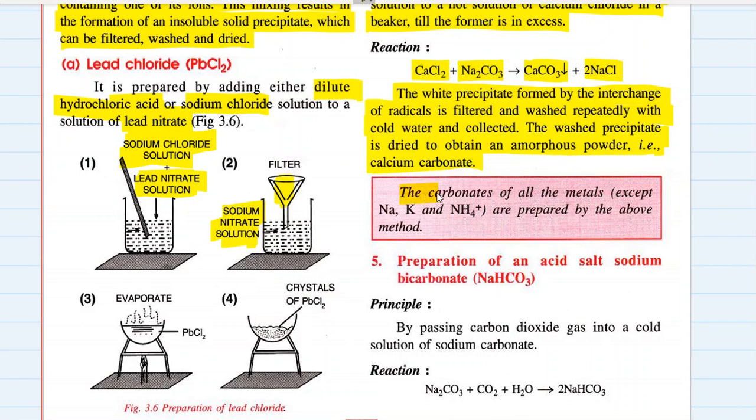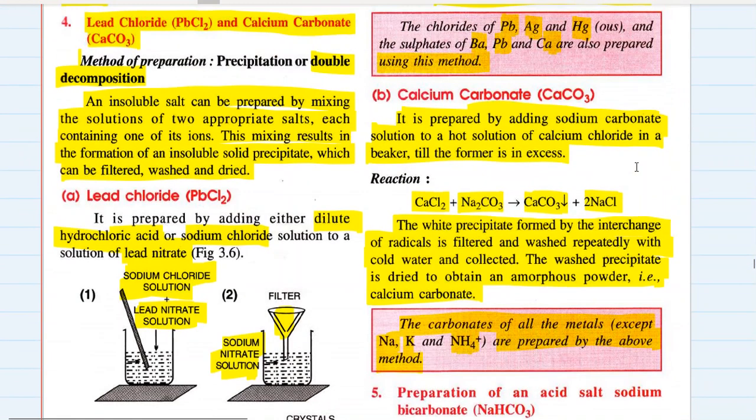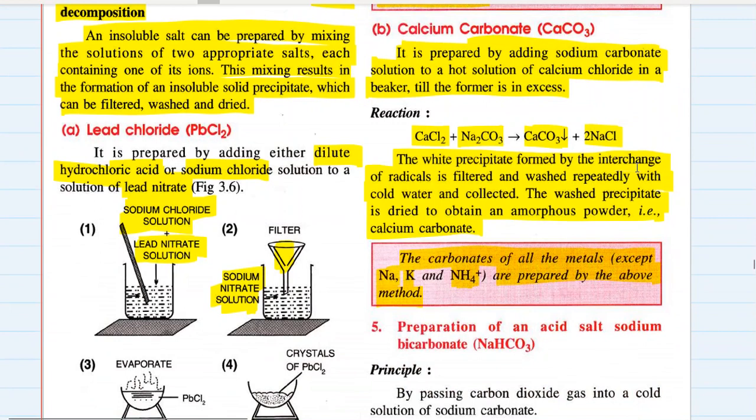Okay. The carbonates of all metals except sodium, potassium, and ammonium are prepared by the above method. How? First, you add sodium carbonate solution to your required salt solution. You cannot prepare sodium, potassium, and ammonium carbonates from this method.